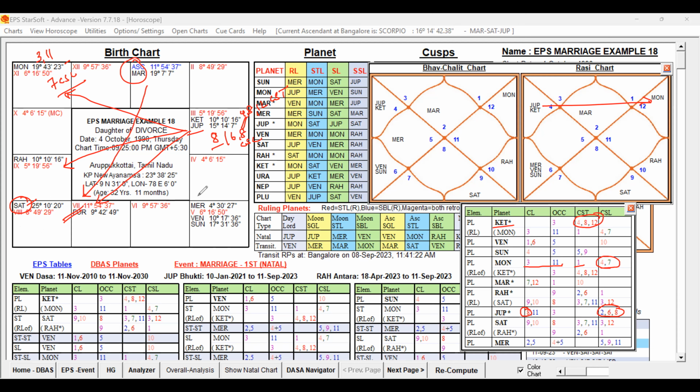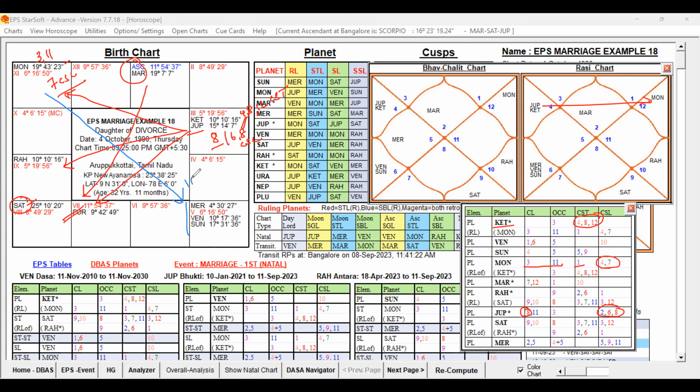Any other planet? Mercury, Venus, Sun, and Mars are not under the direct influence of Jupiter, right? But you can see that Venus, Mercury, and Sun are aspected by the Moon. Now what happens? Moon is getting the influence from Jupiter in multiple ways, and that Moon is aspecting Mercury, Venus, and Sun.